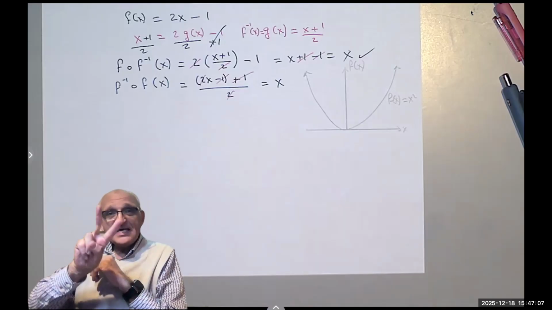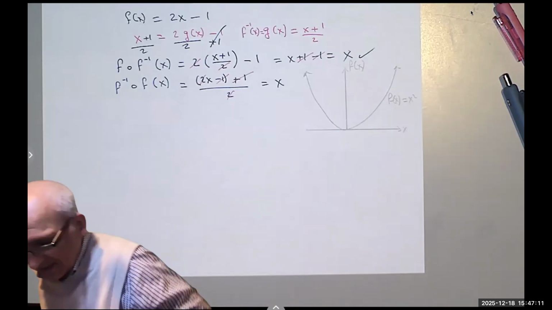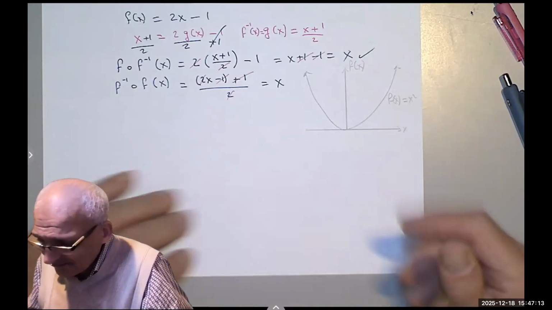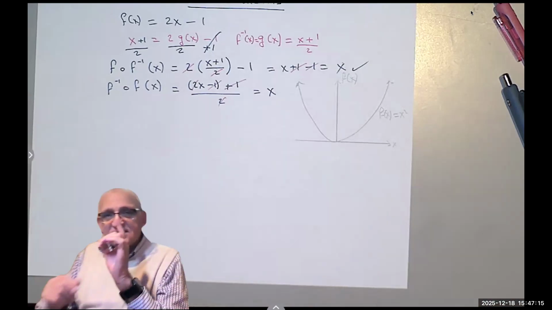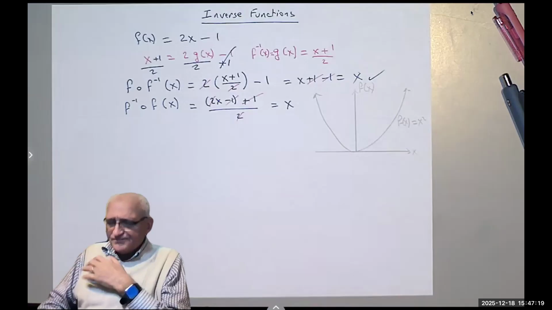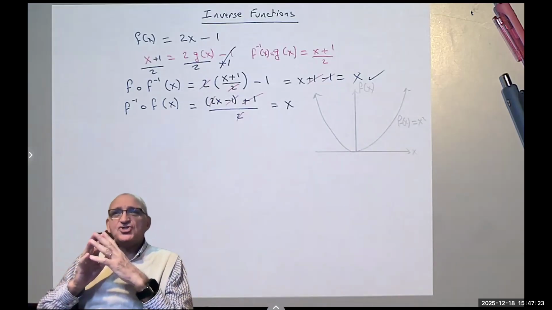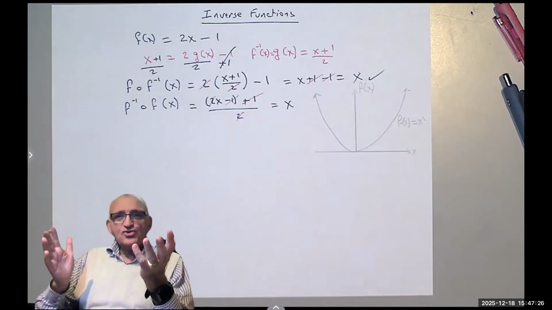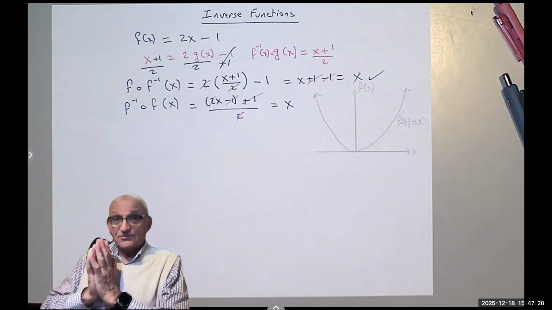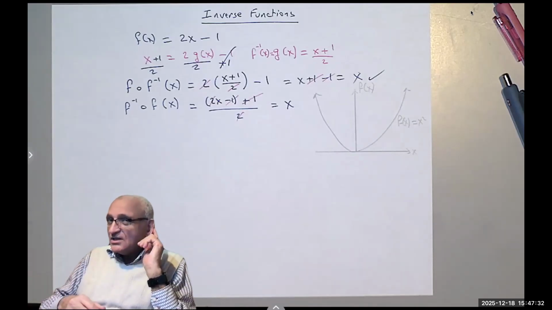In fact, if you replace the x with the y, or with f of x, you will see there is a problem here. Why? I'm going to explain it later, but remember when we said, how do we check a graph of a function to see whether it's a real function, an actual function? What did you do? Remember?